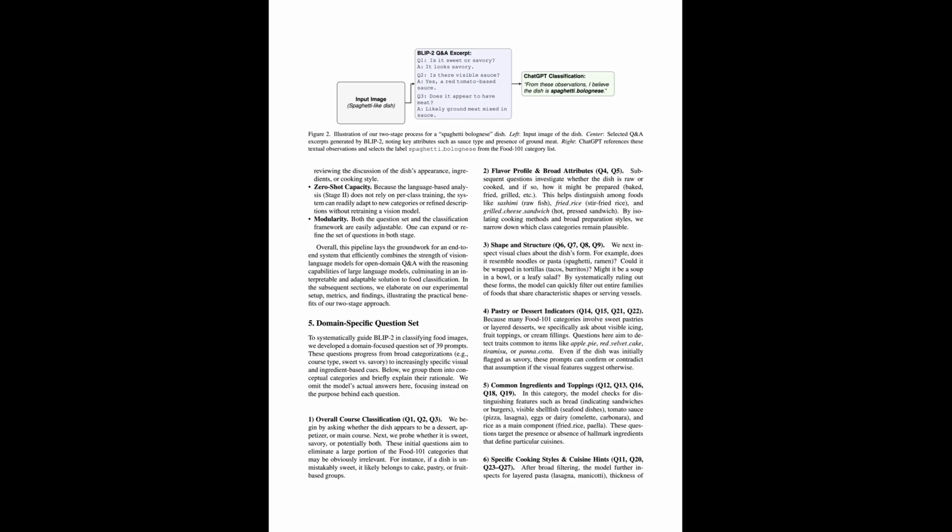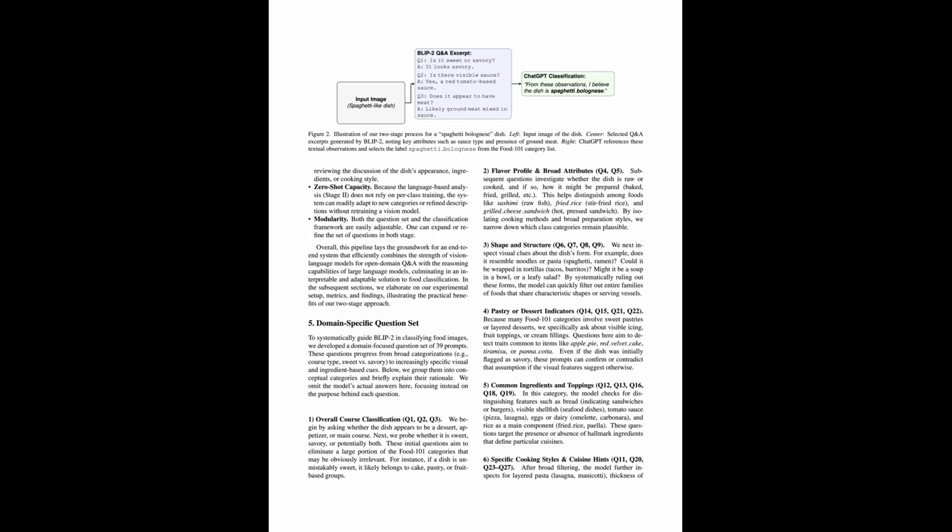Next, we move to preparation and serving style. We ask if the food seems raw or cooked, baked, fried, or grilled. We ask if it resembles soup in a bowl, salad on a plate, burger, or sandwich. Then we inspect finer structural cues of the dish. We ask if it looks like noodles or pasta. We ask if rice is a main component, or if it seems layered like lasagna or tiramisu.